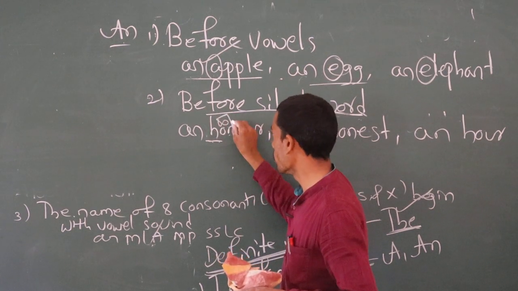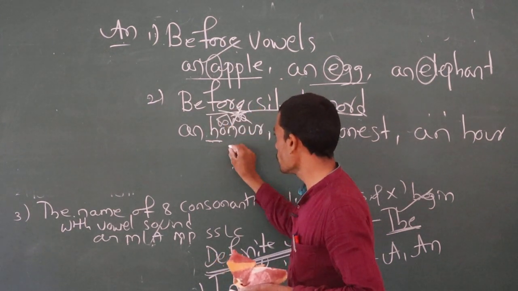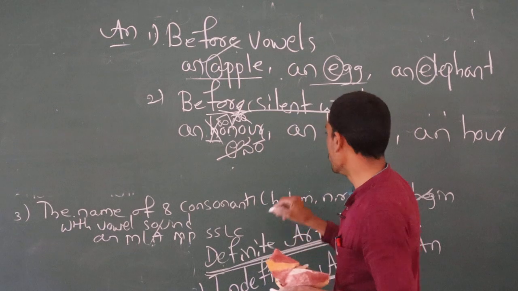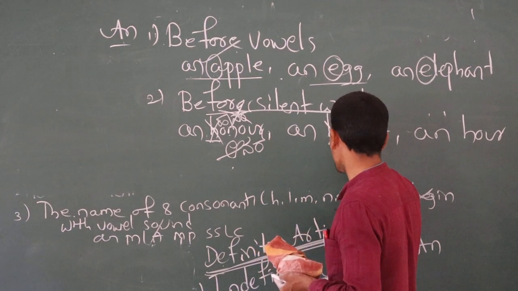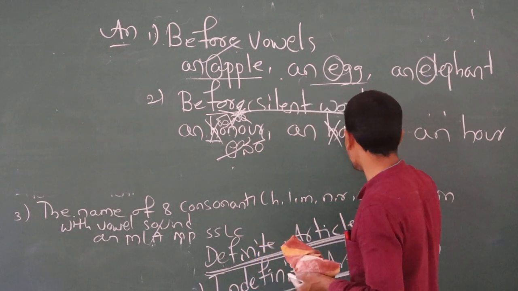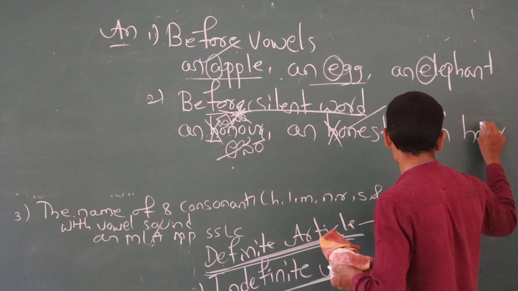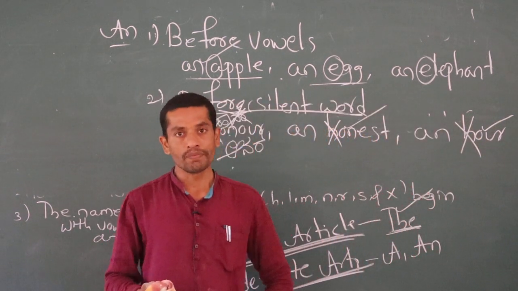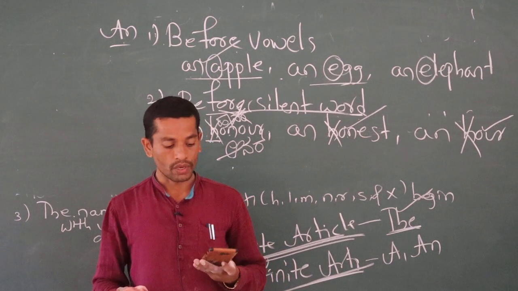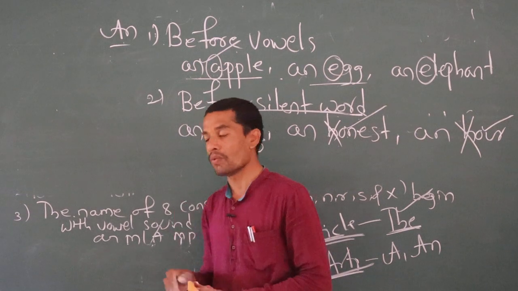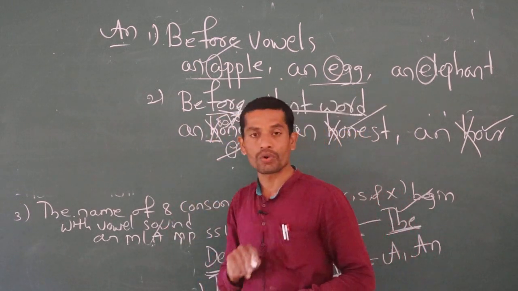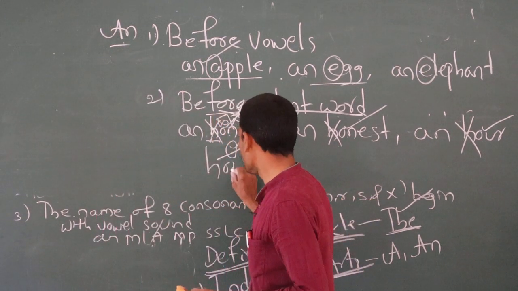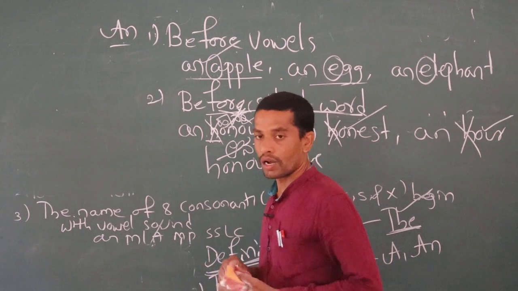We should not say the H; the H is totally silent, so the word starts with a vowel sound, O. Honorable also comes here. These are called silent words.